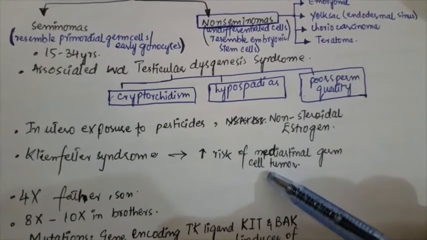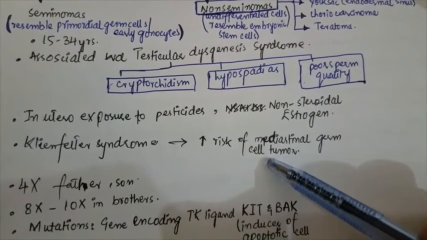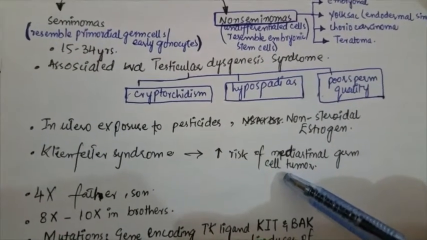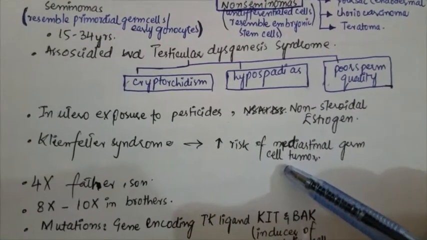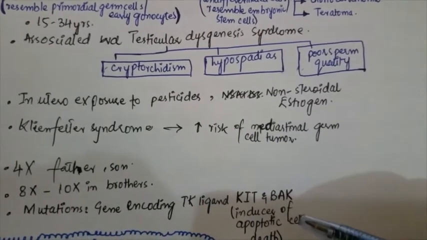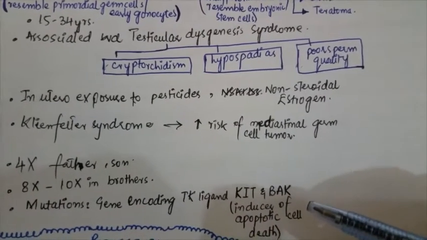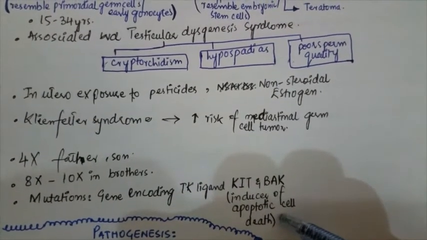Father and son have a 4-time increased risk of developing the germ cell tumor, and an 8 to 10-time increased risk in brothers. Mutation in the gene encoding the tyrosine kinase ligand KIT and BAG. These KIT and BAG are the inducers of apoptotic cell death.